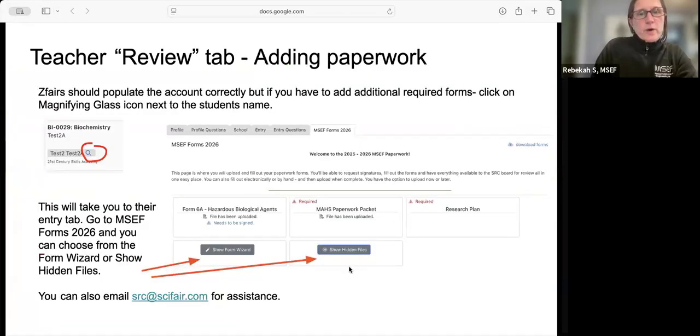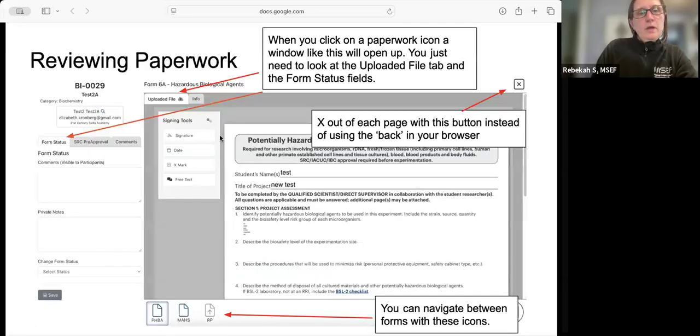When you click on one of those boxes, if the students don't have everything they need to, you can go back to their MSEF forms and make some adjustments there. Once you click on those boxes when they have paperwork, you're going to look in the uploaded file section. You can take a look. You'll see here under number 1, the text got way too small because it was filled in to a small box. We want to avoid having paperwork like that. You can navigate across the different forms at the bottom right, and then you want to X out of this form to go back to the main screen.